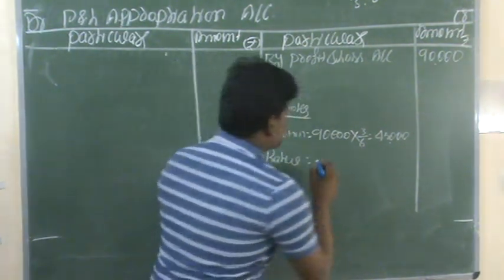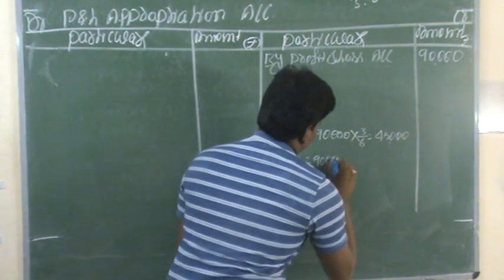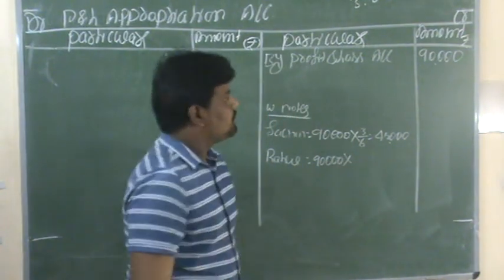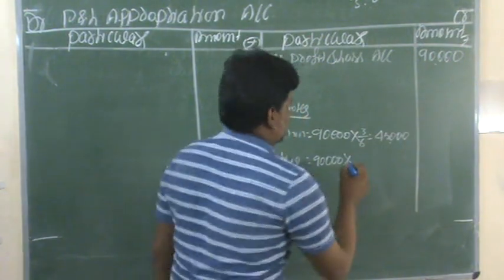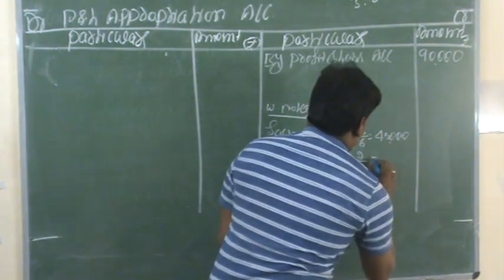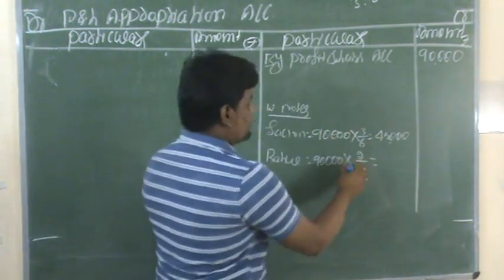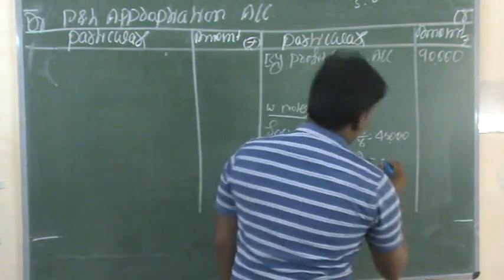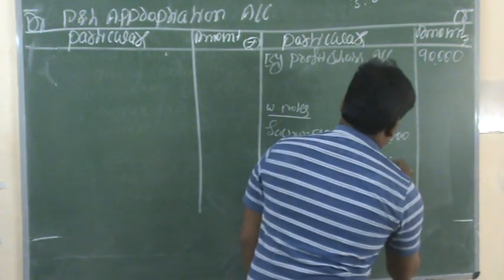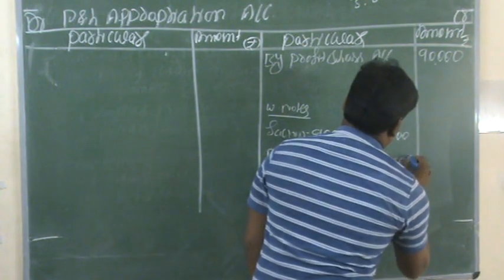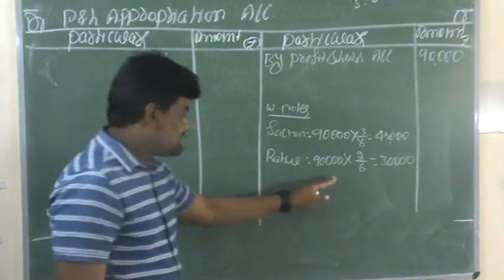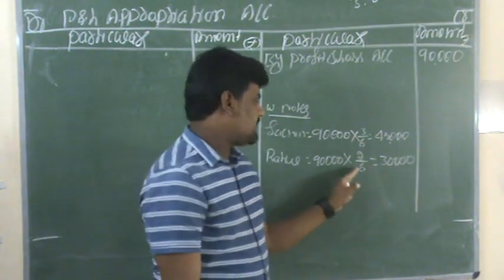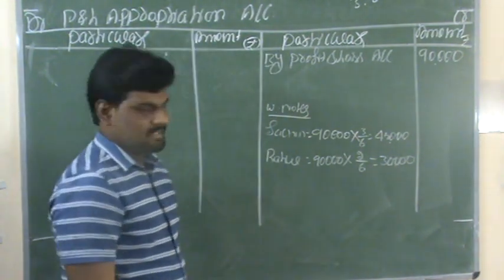The total profits are 90,000 into Rahul's share of profits, 2 by 6. Calculate 90,000 into 2 by 6 and you will get 30,000. This is Rahul's share of profits in the business.